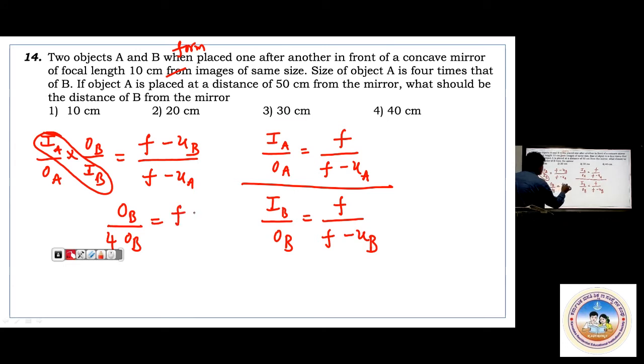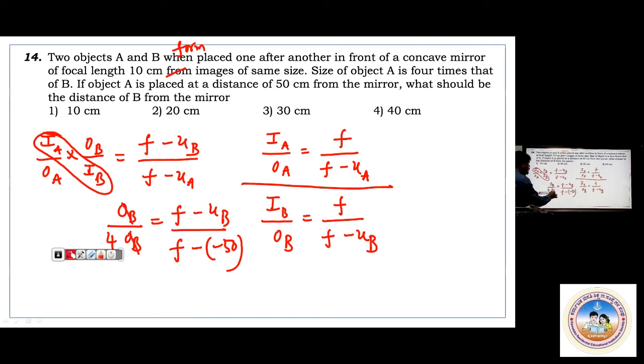F minus UB. I don't know UB. Now F minus UA, this is minus 50, because for UA it is 50 that has been given.